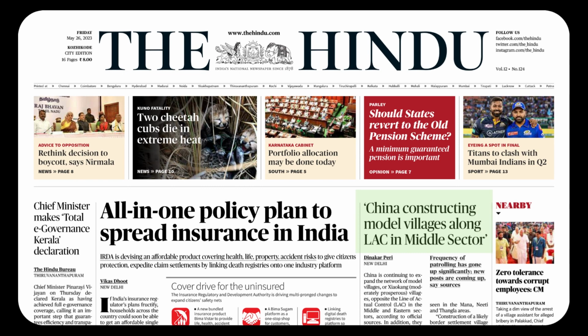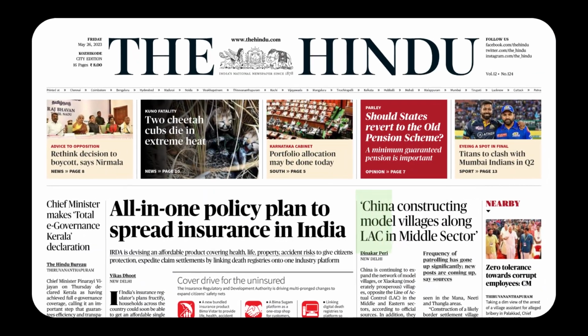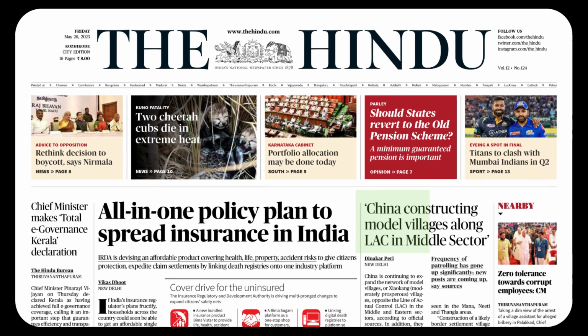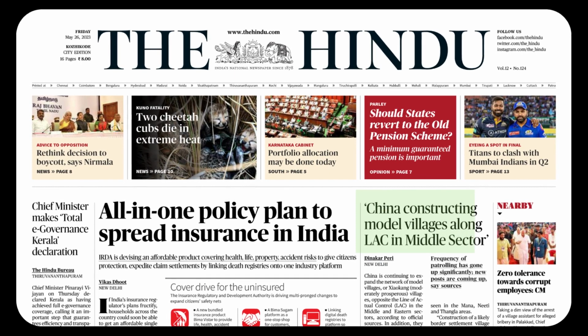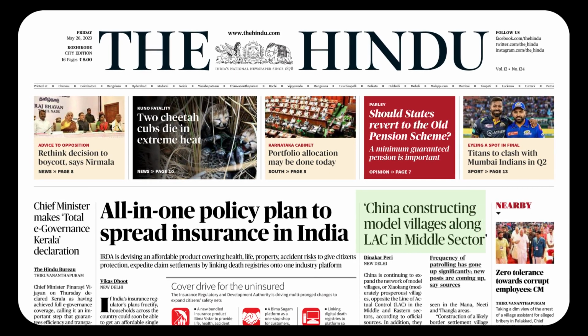Then comes a collocation. M-O-D-E-L, model villages. It's a beautiful word, model. The model villages, village, okay, the pronunciation is very interesting, V-I-L-L-A-G-E, village. Villages along the line of actual control in middle sector. That is purely a border-related issue with India and China. Village. Beautiful. The accent falls on the first syllable.